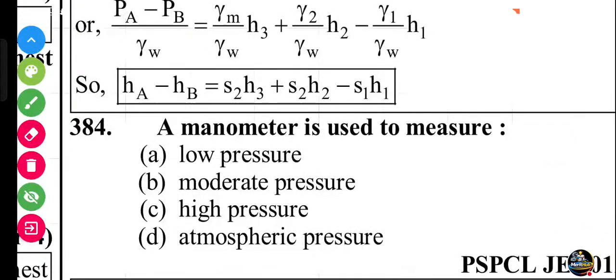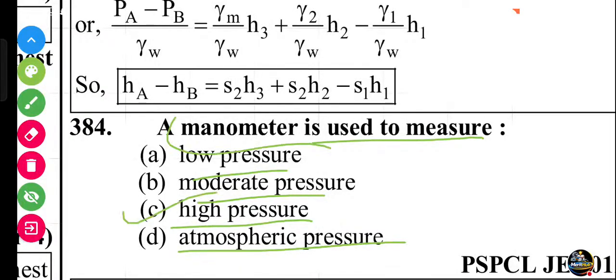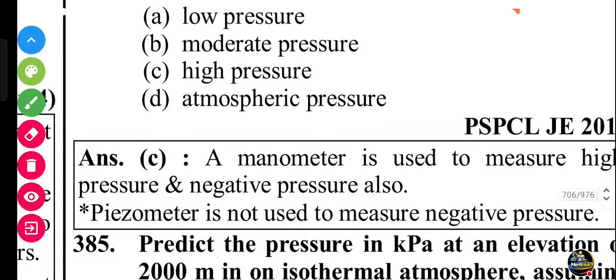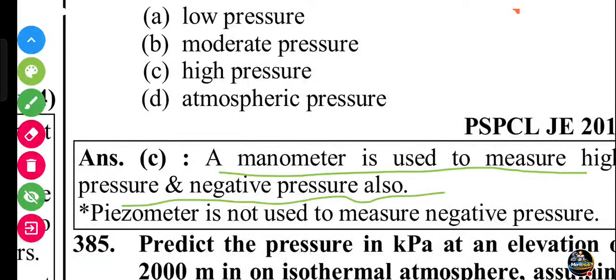Next question, friends. A manometer is used to measure low pressure, moderate pressure, high pressure, or atmospheric pressure. Manometer is used for high pressure. A manometer is used to measure high pressure and negative pressure also. Piezometer is not used to measure negative pressure or very high pressure.